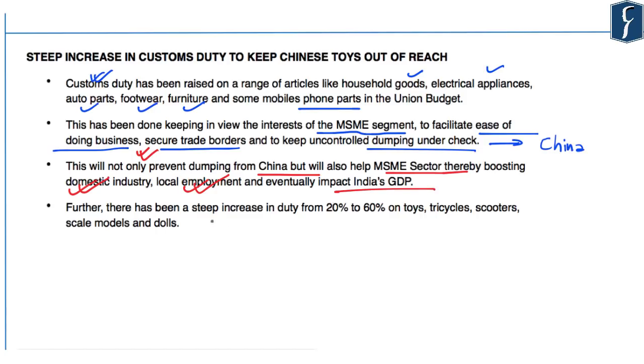So in this regard, there has been a steep increase in custom duty from the present 20% to 60% on toys, tricycles, scooters, scale models and dolls, most of which are imported from China.